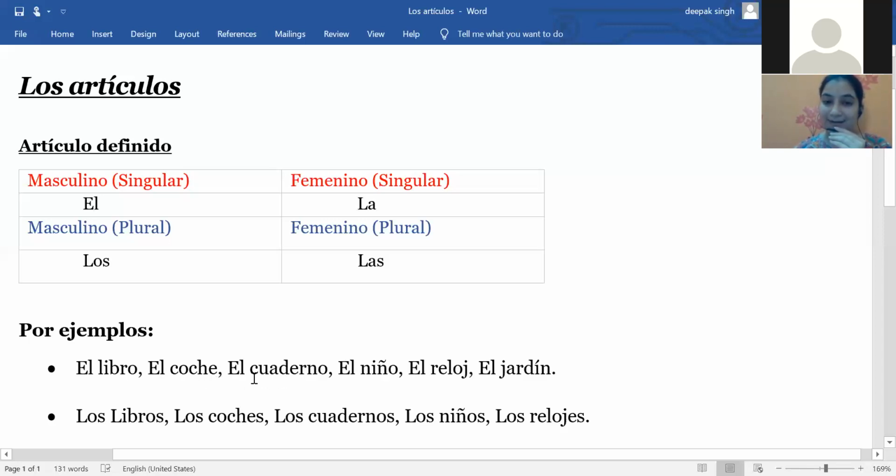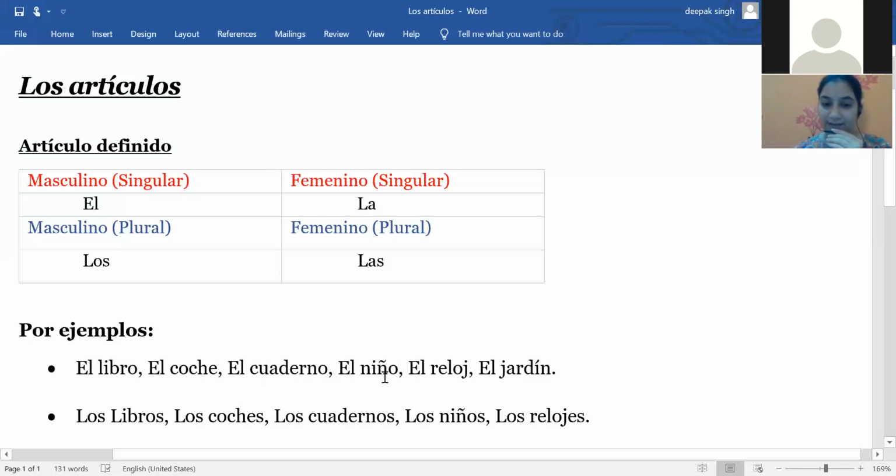Then we have el cuaderno, which means the notebook. Again, when I'm talking about a particular Spanish notebook, I have to use el cuaderno de español.